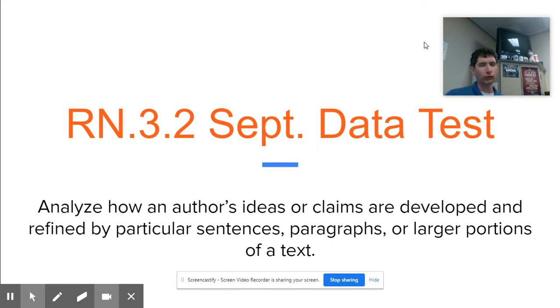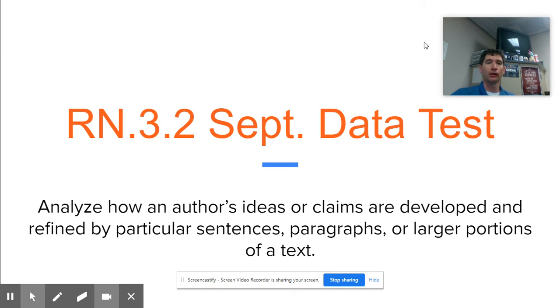When you took it, you weren't quite proficient, so I'm going to give you a few tips that you can look back through in order to help you get the three that you need for the rubric. So, the specific standard we were working with: analyze how an author's ideas or claims are developed and refined by particular sentences, paragraphs, or larger portions of text. For this one, we're going to look specifically at how it's refined by particular sentences, and in this case, quotes.